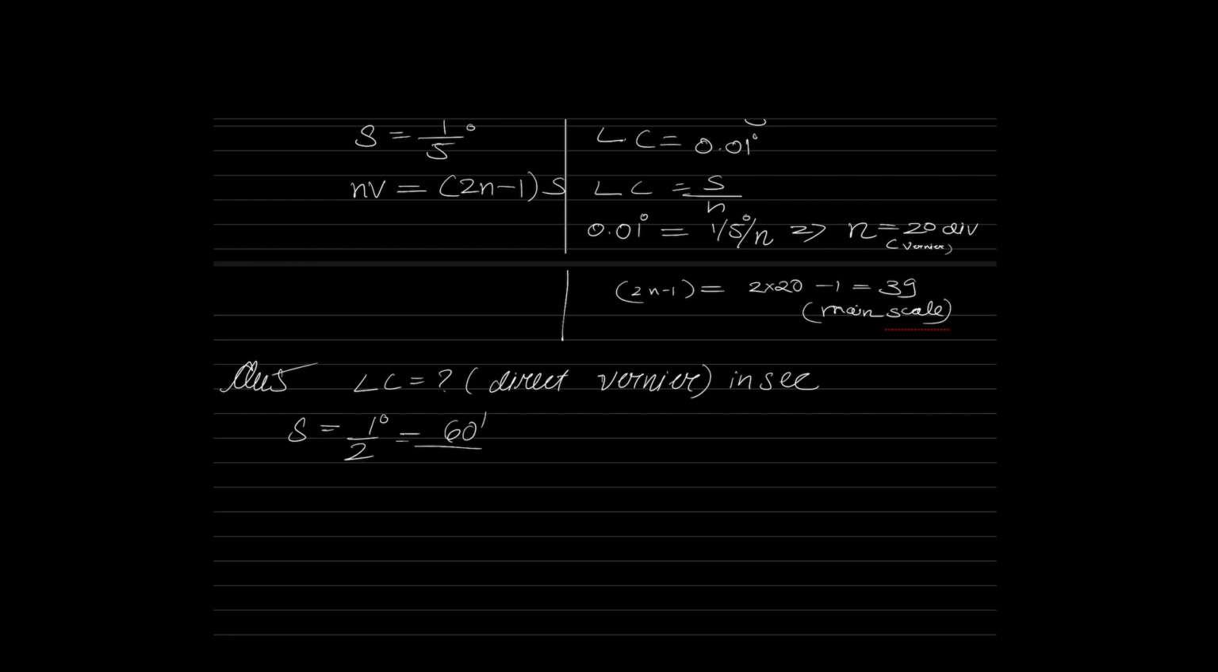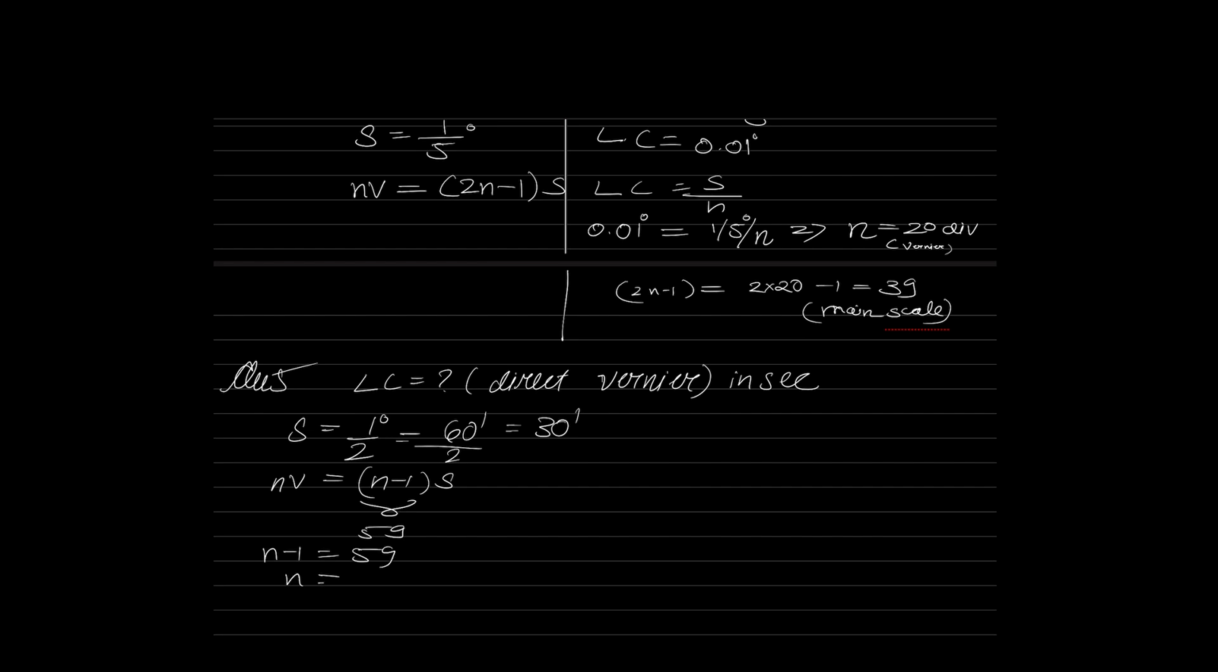Length of 59 main scale division is taken as length of direct vernier. So what kind of vernier we have? Direct vernier. So NV is equal to (n minus 1) into S. What is given to me as n minus 1? 59 main scale division. So n minus 1 is equal to 59. So from this, what is n? n is equal to 60.